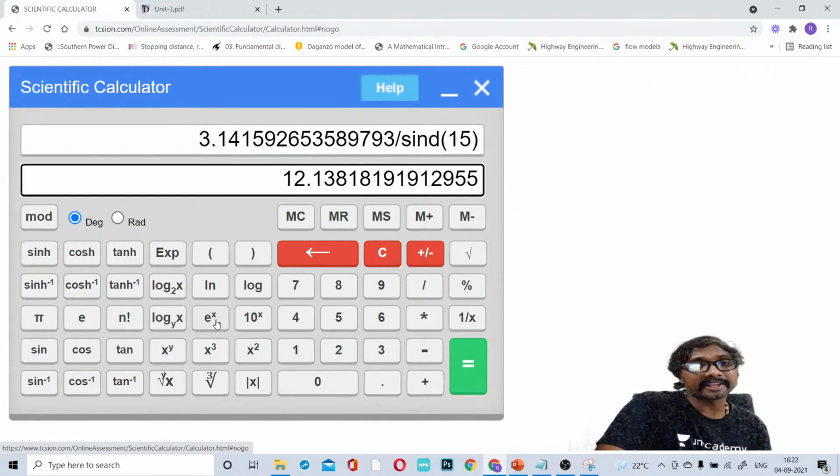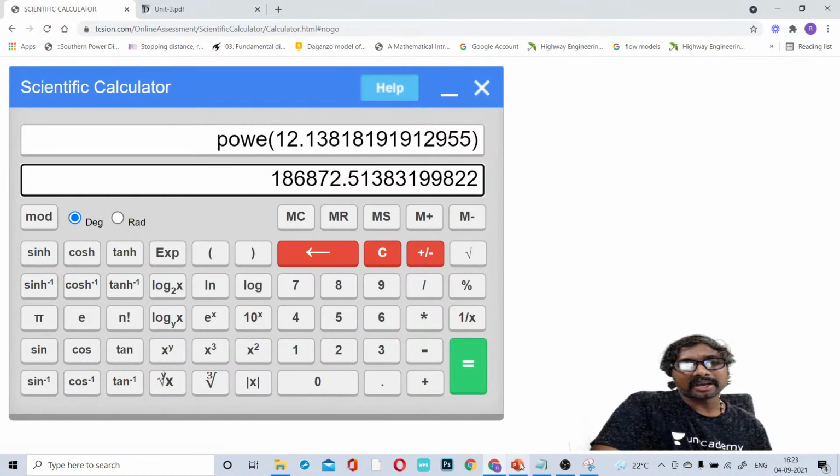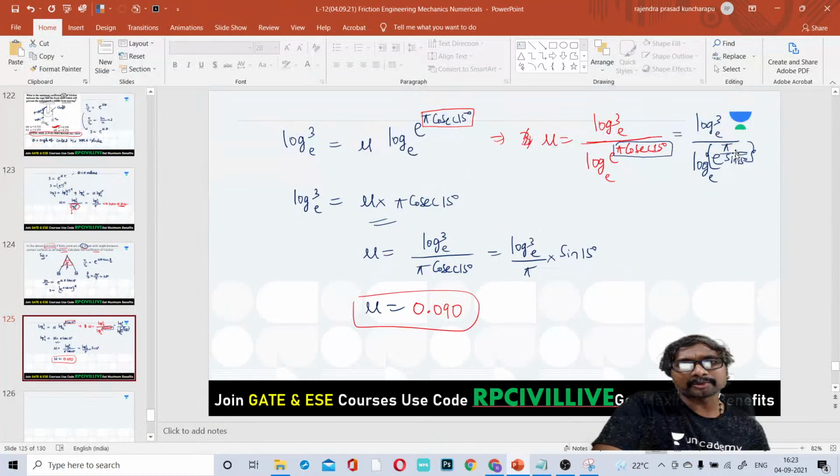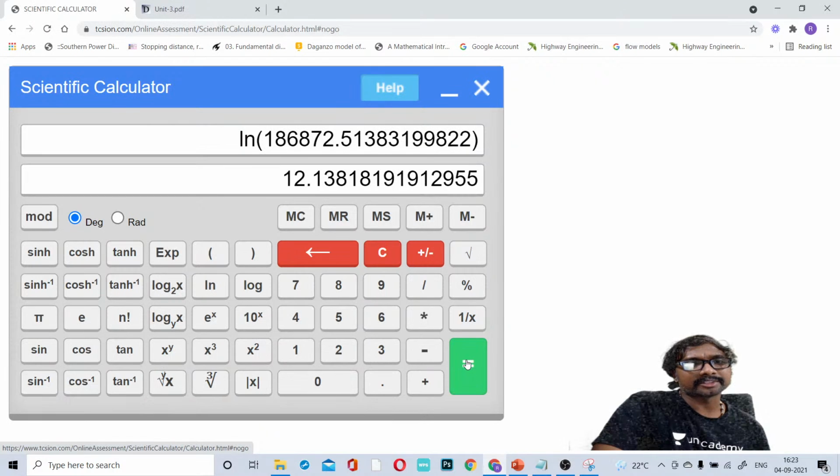Then you go for this e power x, and e power that value you will be getting, then the equals symbol. After that e power, what do we need to do? We have to apply ln to this. Then you will be getting this same 12.13 only, yes, 12.13 ln you will be getting.